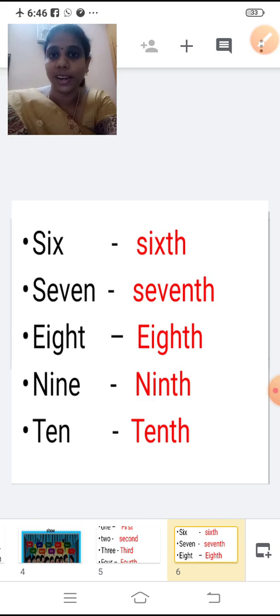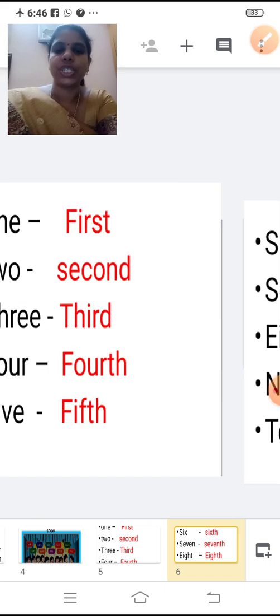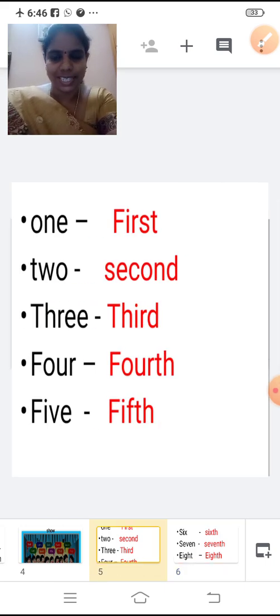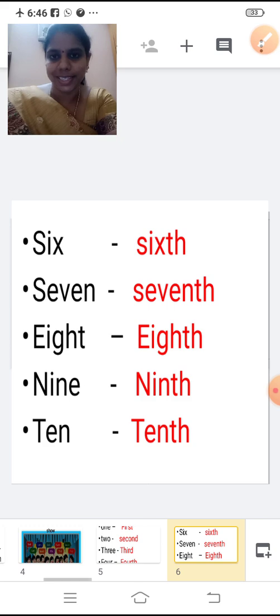Now 10 in ordinal number. 10th. T E N T H. Repeat after me, children. T E N T H. So first, second, third, fourth, fifth, 6th, 7th, 8th, 9th, 10th. Clear this up to this, children?